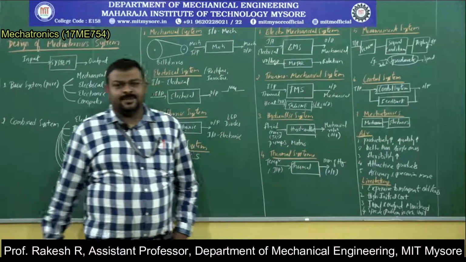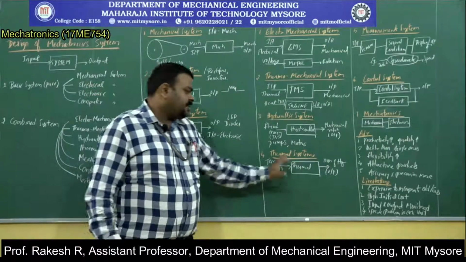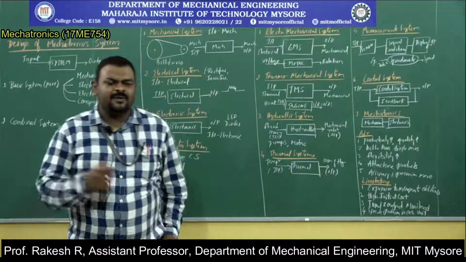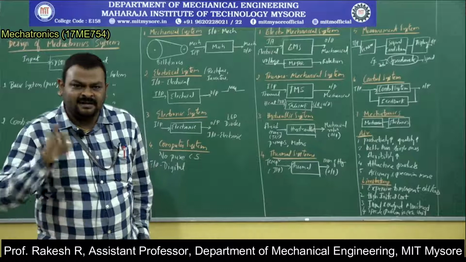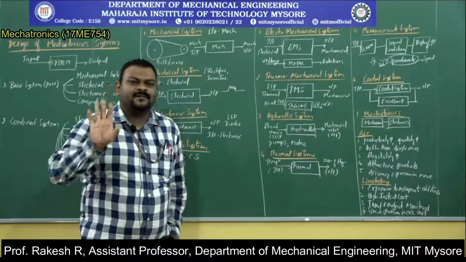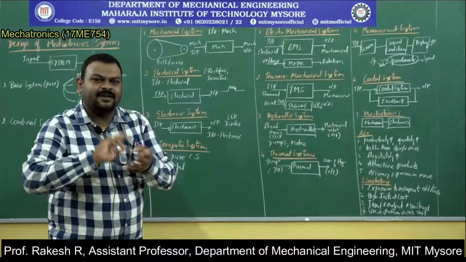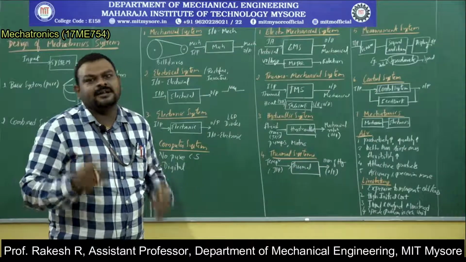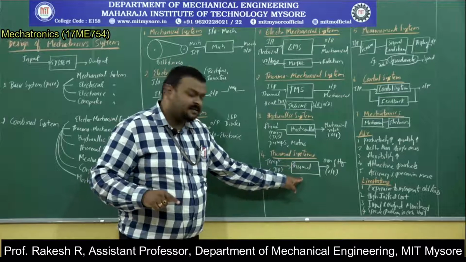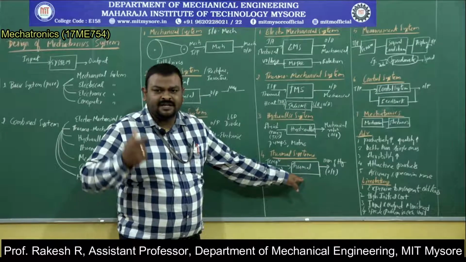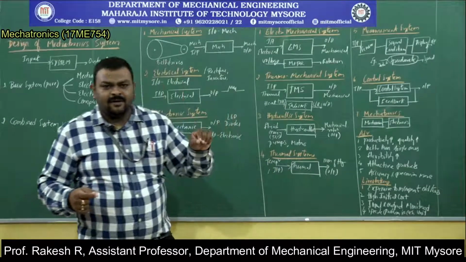Then thermal systems. A very important thing is thermal systems. Moreover, in mechanical, we will deal with thermodynamics more. Again, all the basic systems are thermal in nature, that we are converting to a mechanical or electrical. So here, thermal systems, one example is a thermometer.